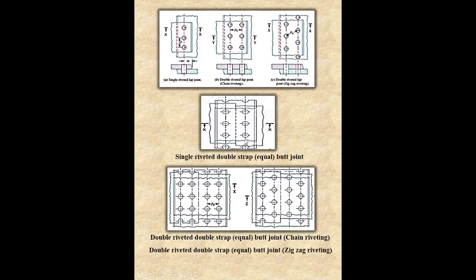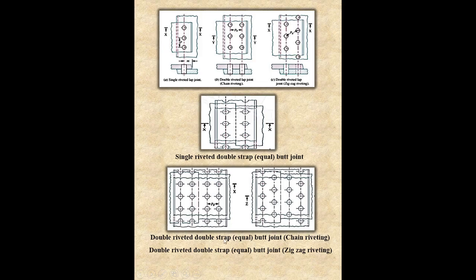This is an example of butt joint. The name of this riveted joint is single riveted double strap butt joint. This is single riveted double strap. Double strap means in this riveted joint they are using two cover plates, on the top and at the bottom.